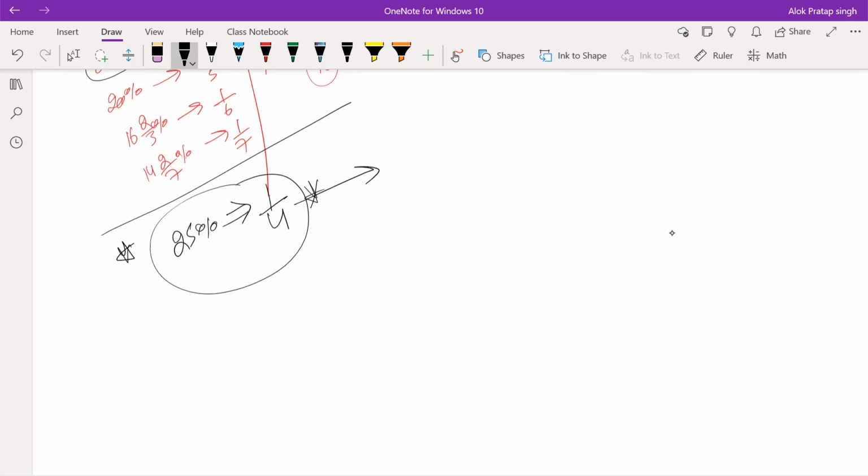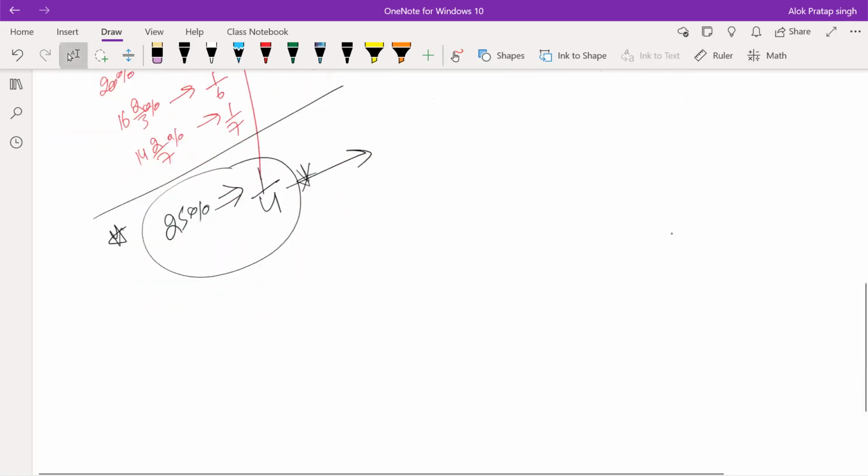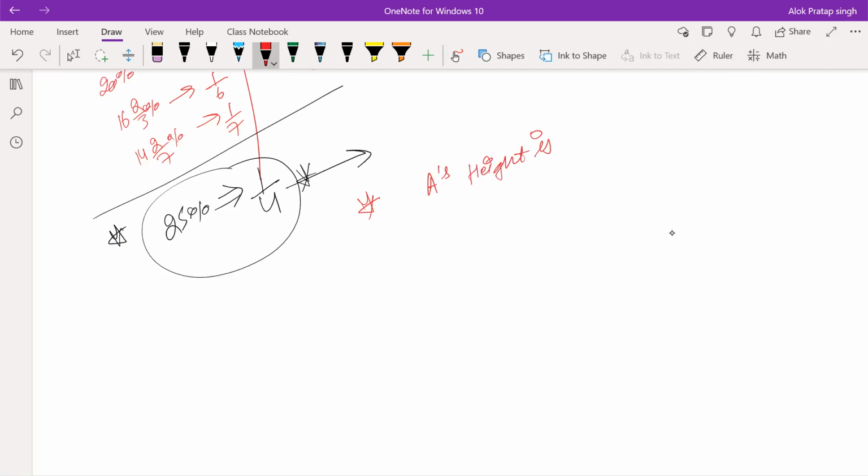Let's just say I am writing one question. A's height is 25% more than B. This is the statement that A's height is 25% more than B.